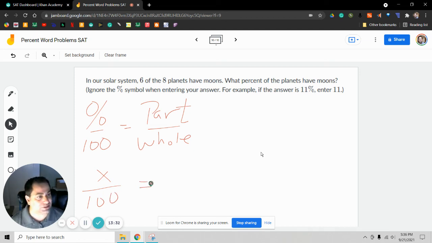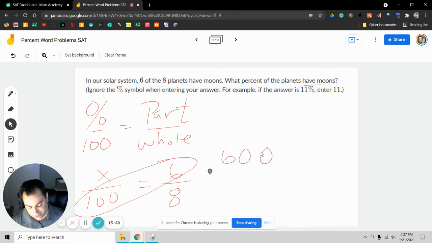Part over whole, well, 6 have moons, so they want to know how many have moons, right? Yep, have moons. And 8 total, 8 total planets. We're going to cross multiply where we can. 6 times 100 is 600. We're going to divide by the number we didn't use, which is 8. 600 divided by 8 is 75. Two straight questions with 75%.